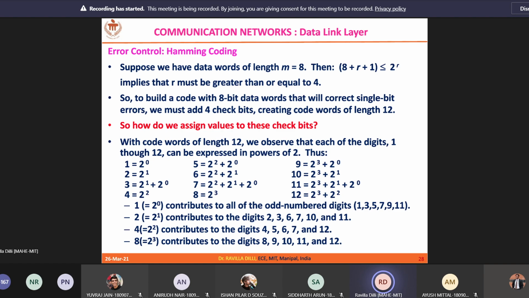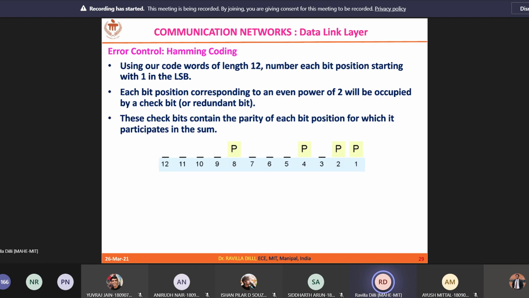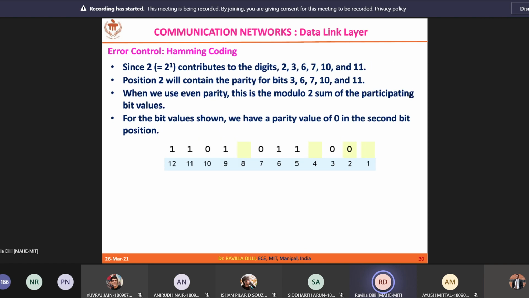Now you take these values, 1, 1, 0, 1, and the 8th position is reserved.